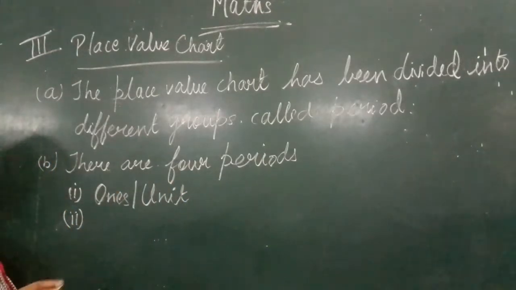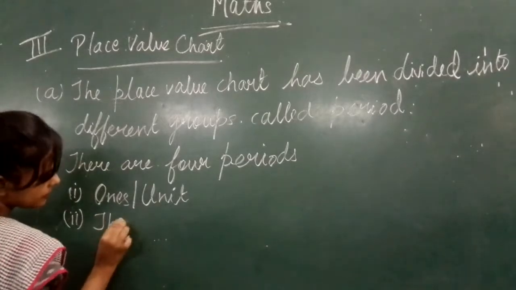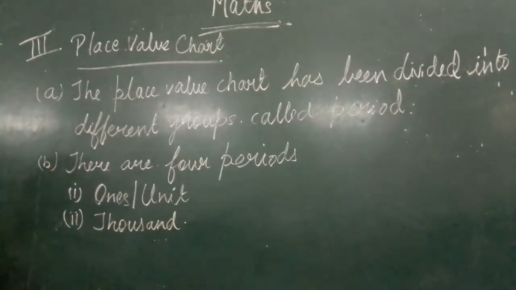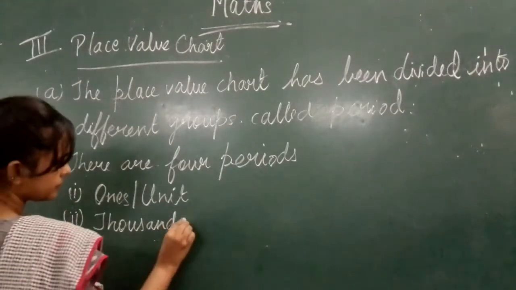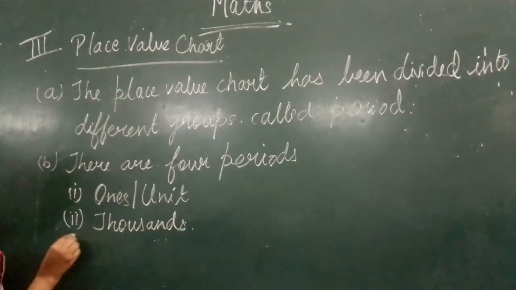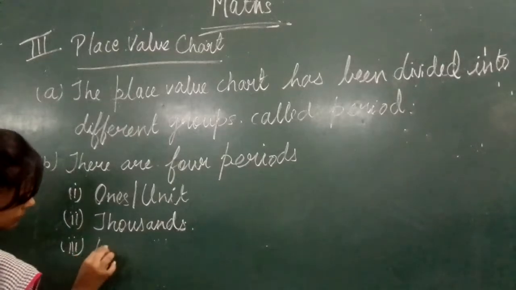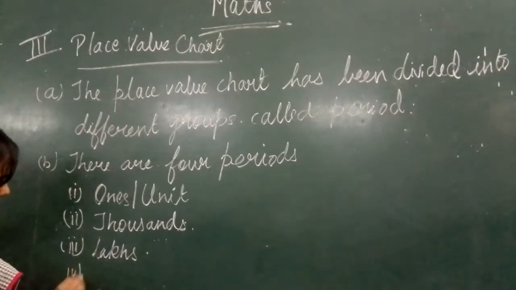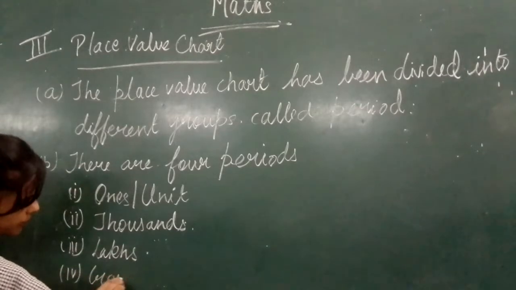Second will be the thousands period. Third will be the lakhs period, and the fourth will be the crores period.